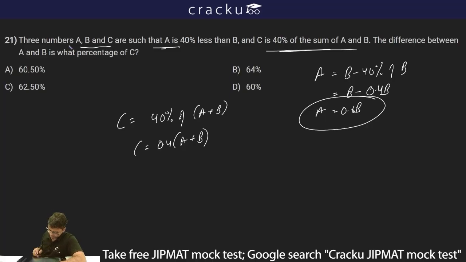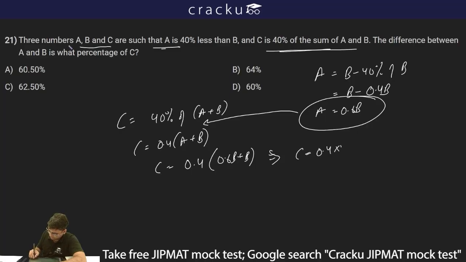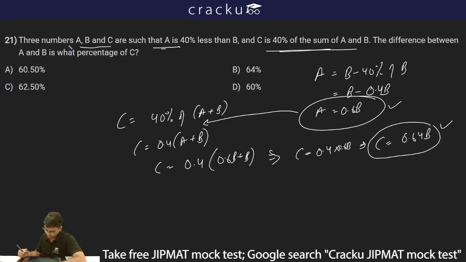If I further simplify this, if I put the value of A as 0.6B, I can write C is 0.4 multiplied by (0.6B plus B), which is equal to 0.4 into 1.6B, which is 0.64B. Thus A is 0.6B, C is 0.64B.